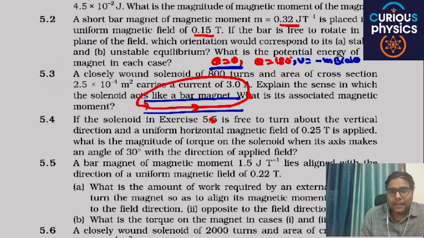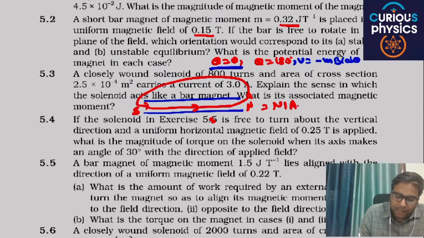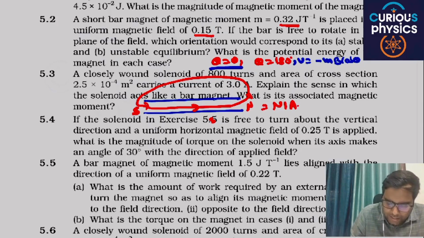So in a bar magnet, outside the bar magnet, magnetic field is going from north to south and inside south to north. So this particular part behaves as a south pole, and this particular part behaves as a north pole. And here you have to find the value of magnetic moment. Magnetic moment is nothing but NIA. Here N is 800, I is 3, and A is 2.5 into 10 raised to power minus 4. You can directly put the values and you will get your answer.